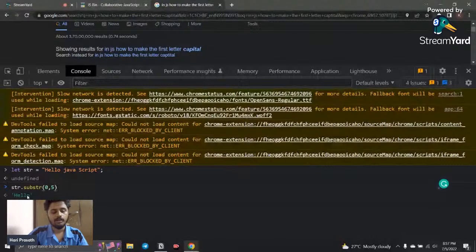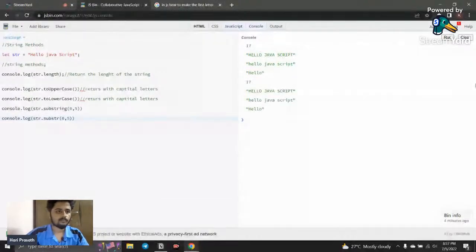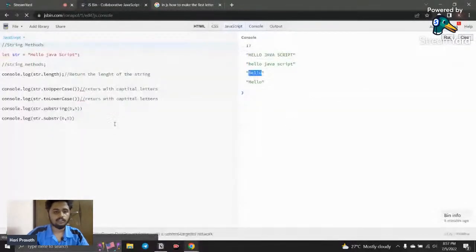I use this here, say console.log with this method, and run this. I refresh here, and you can see both substring and substr do the same thing.